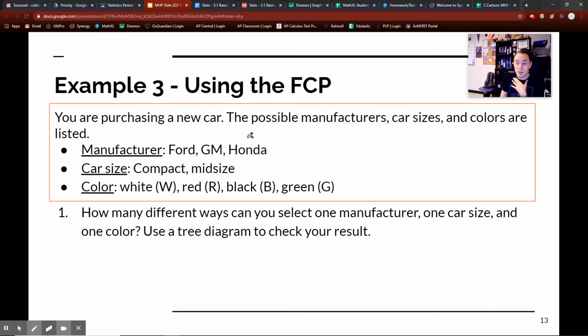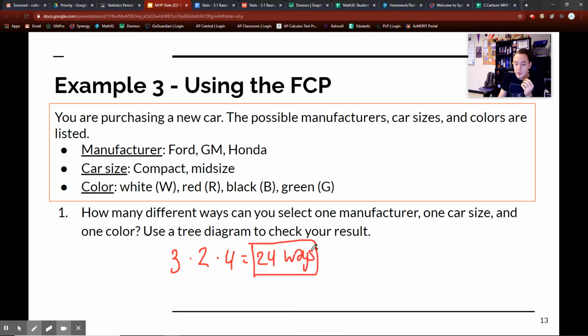For the sake of time, I'm not going to show the tree diagram here, but I do show it on the key. Let's just use the fundamental counting principle. So I have 3 different manufacturers, times 2 different car sizes, and then times 4 different colors. When I multiply all this, I get 24 different ways.